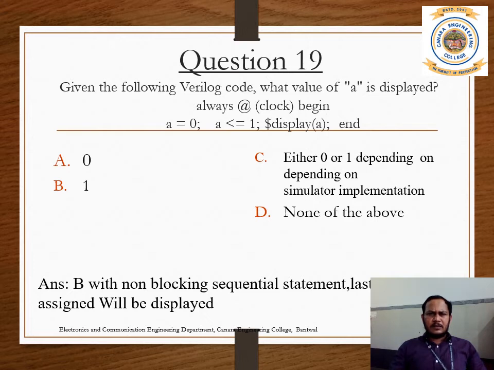The statement A assigned to 1 is a non-blocking statement, so you are getting the value A is equal to 1. Whatever value A is equal to 0, we are not getting as an output. This is a blocking statement, and A assigned to 1 is a non-blocking statement.